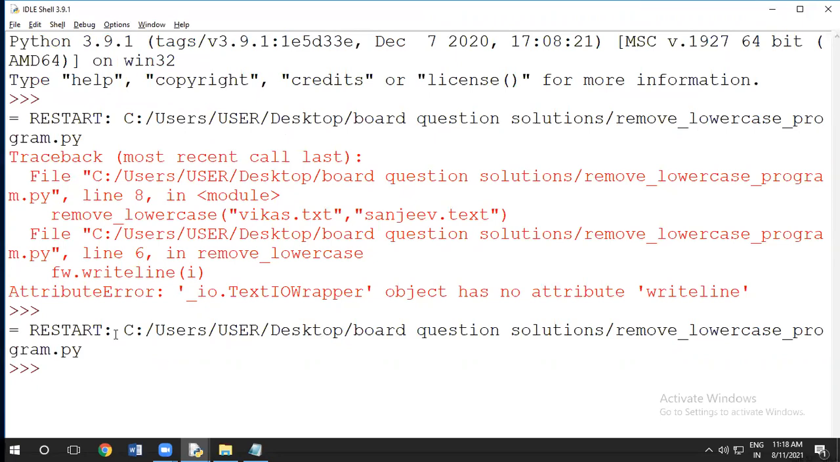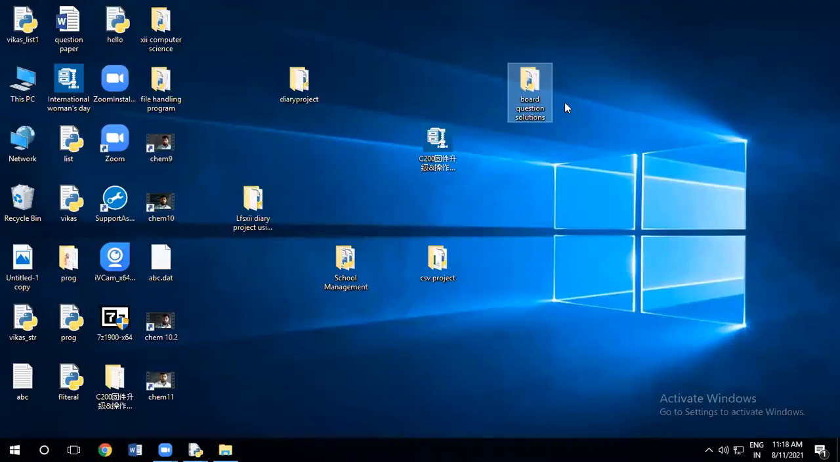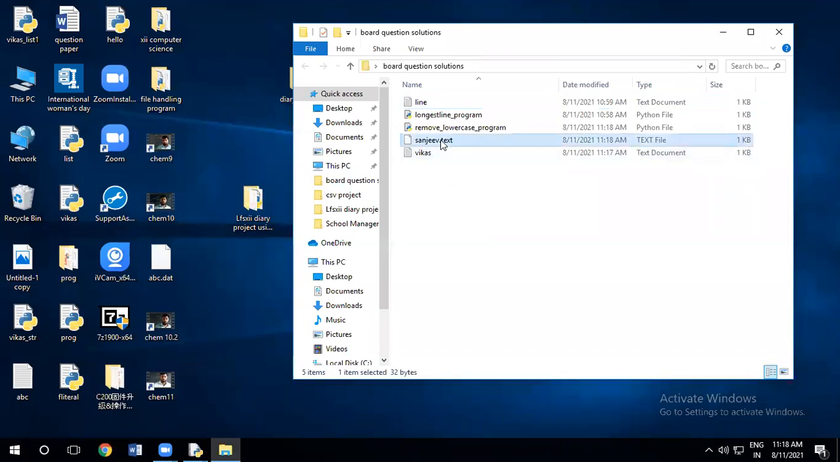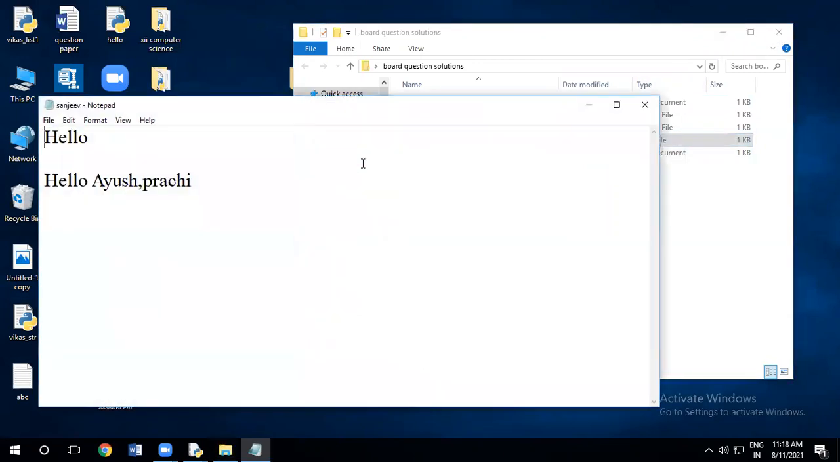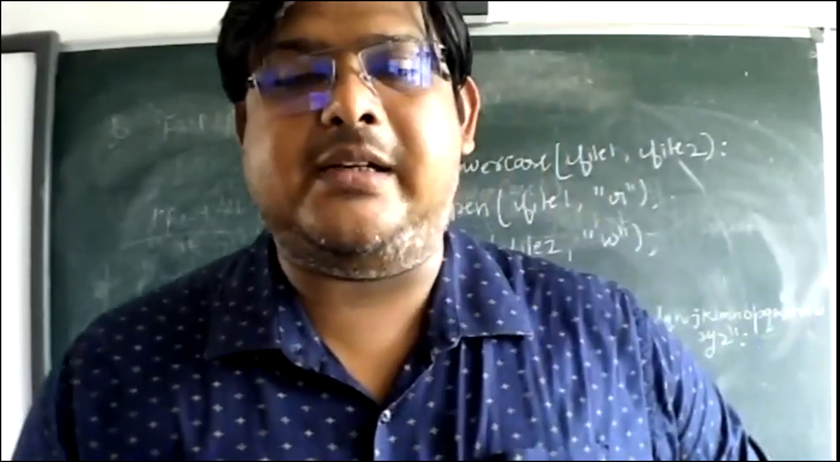Now look here, this program ran successfully. So we will see the output file, this Sanjeev one. Yeah, Sanjeev came here. Actually, we have to give .txt. Look here, only those lines came which have a capital letter at the start. So I hope you understand these programs.